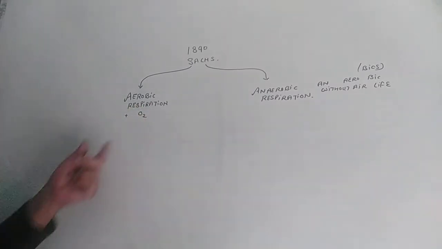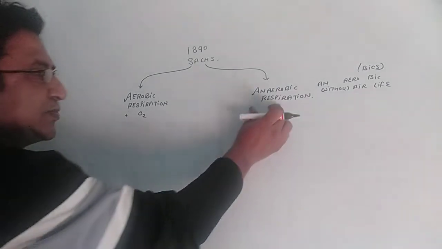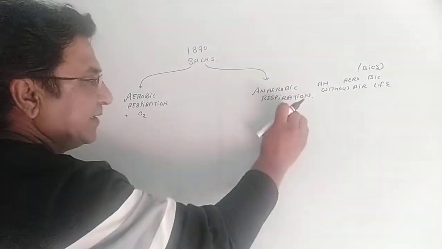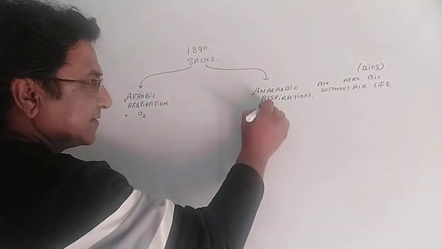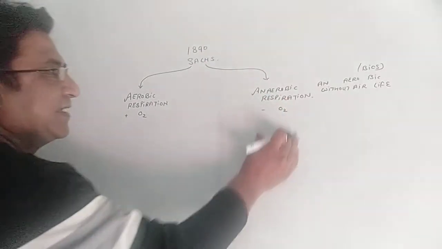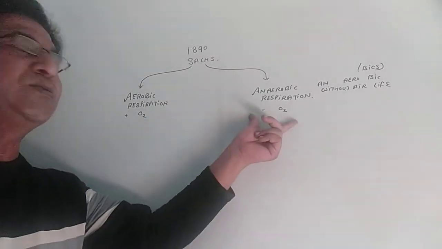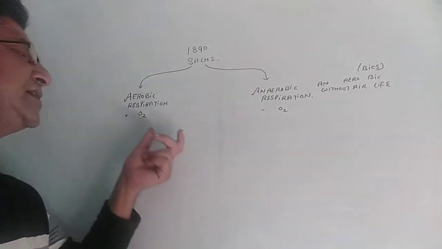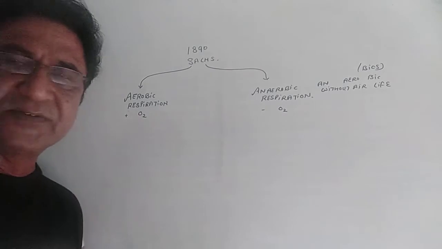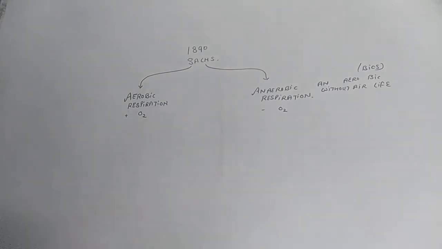Okay, so remember, very simple definitions: aerobic is respiration which takes place in the presence of oxygen. Anaerobic is respiration which is occurring in the absence of oxygen, so oxygen is not available. This is a simple way to understand. So what are those organisms? Usually multicellular organisms respire through aerobic respiration, like us also.